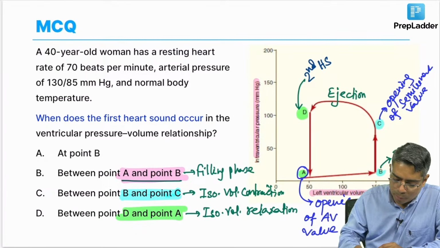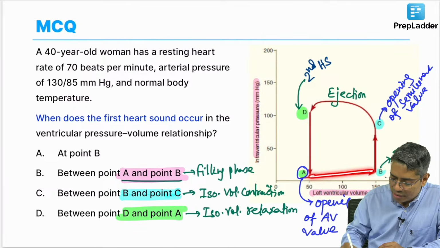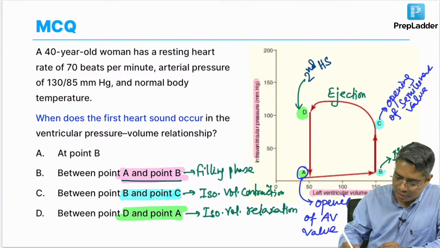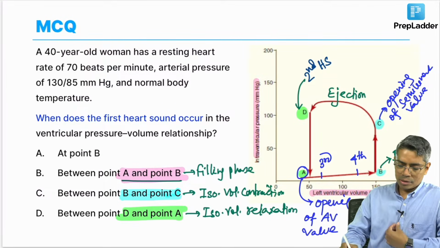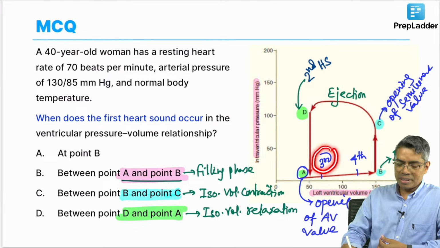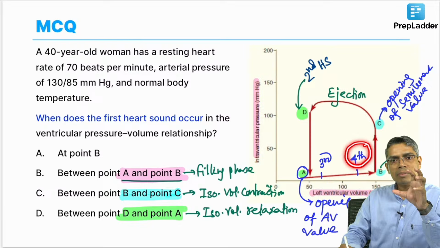And between point A and point B, what I told you is that this is the filling phase of the ventricle. During this filling phase, you are going to get the third heart sound as well as the fourth heart sound, because we all know that the third heart sound corresponds with the first rapid filling of the ventricle, and the fourth heart sound corresponds with the last rapid filling phase of the ventricle.